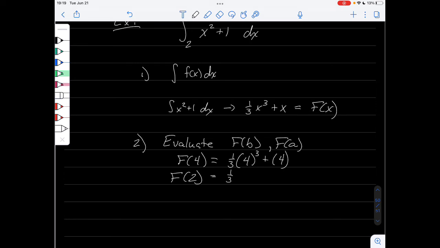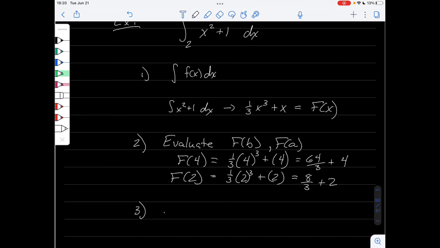And big F of 2 is 1/3 times 2 cubed plus 2. So 4 cubed is 64. This is 64 thirds plus 4. And the 2 cubed is 8, so this is 8 thirds plus 2.